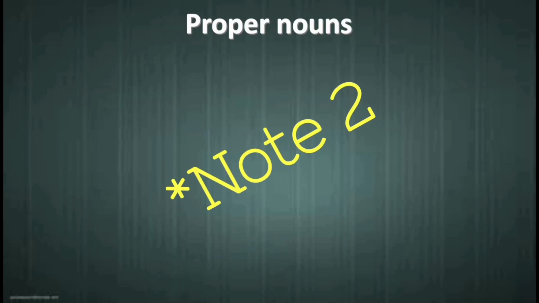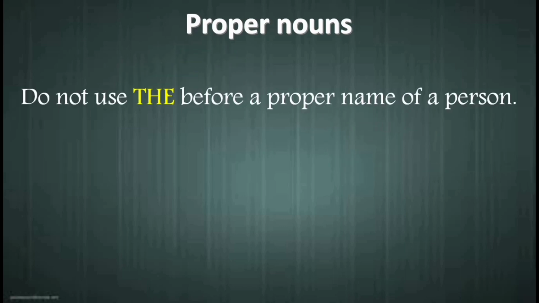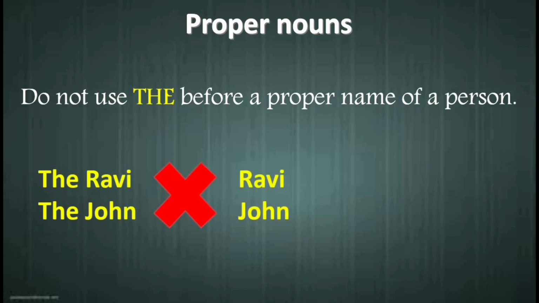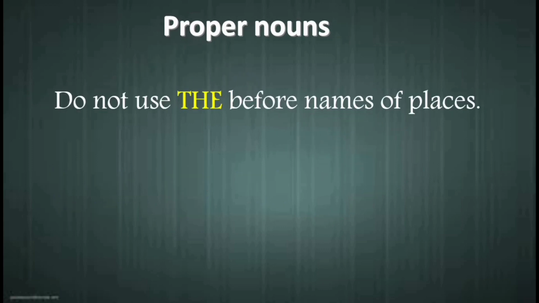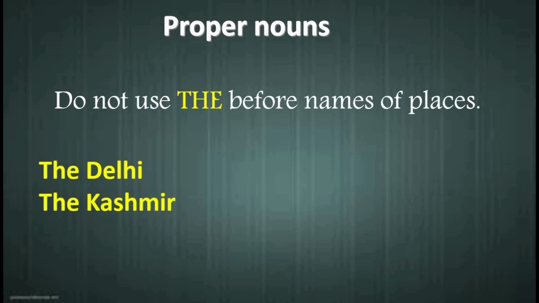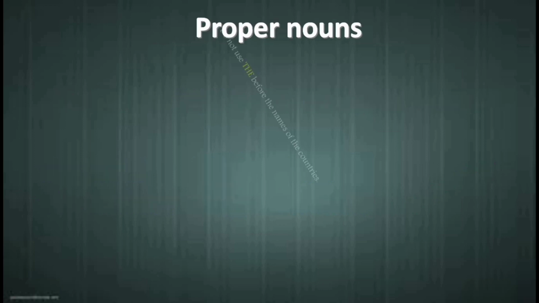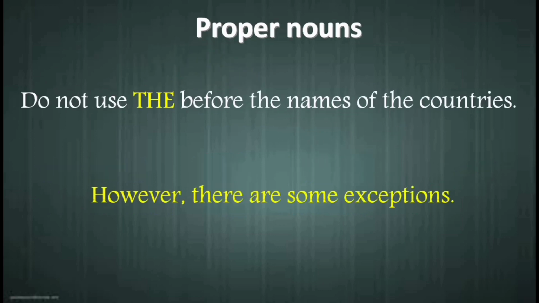Another important thing to note is do not use the before a proper name of a person. For example, we do not say the Ravi or the John. We say Ravi and John. Do not use the before the names of places. For example, we do not say the Delhi or the Kashmir. We rather say Delhi and Kashmir. Do not use the before the names of the countries. However, there are exceptions. The lesson on articles will give you a better picture on this.